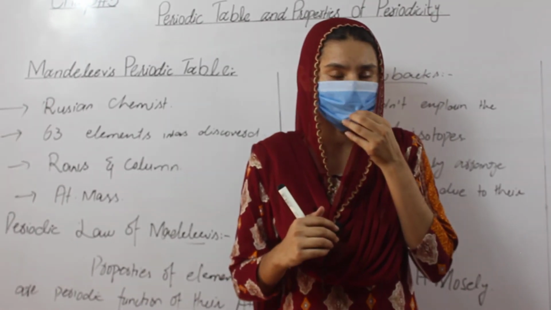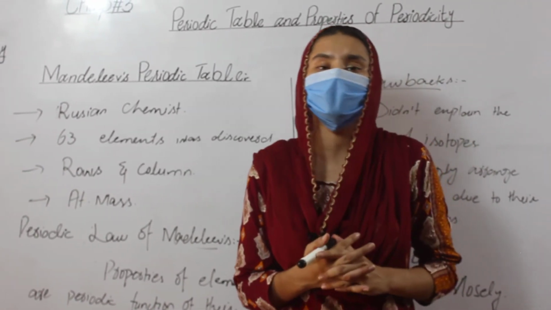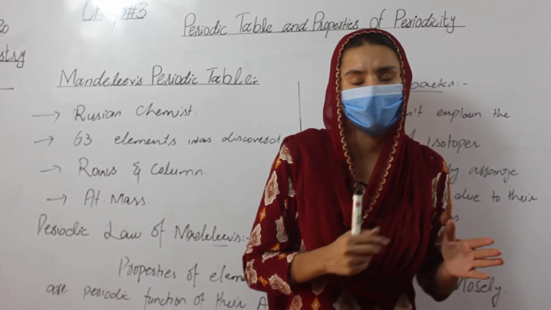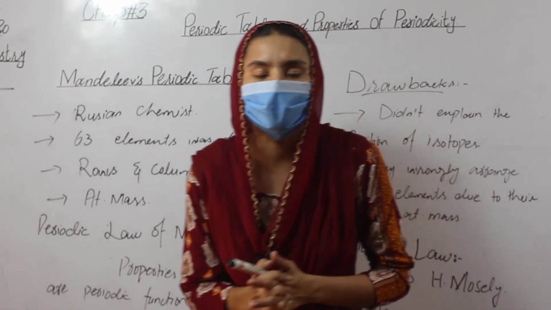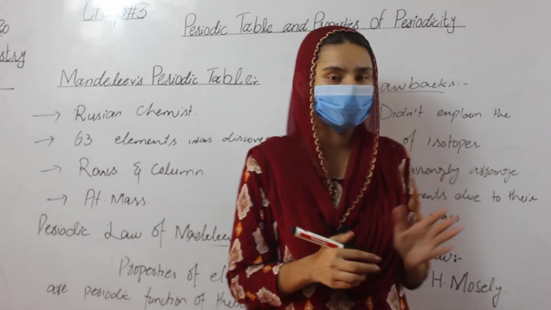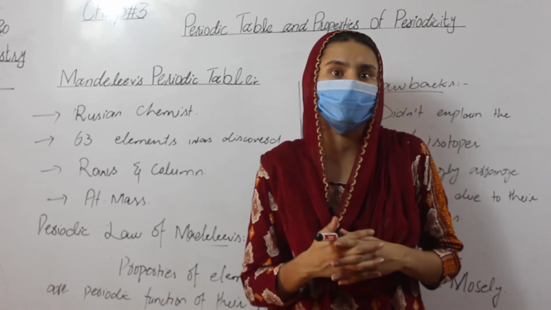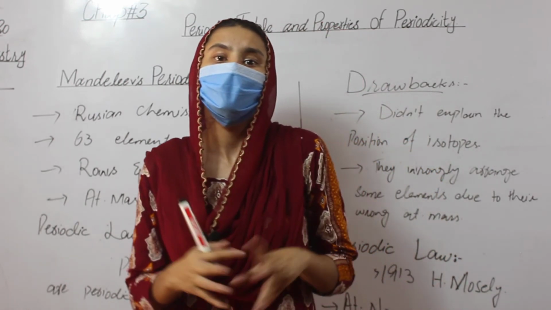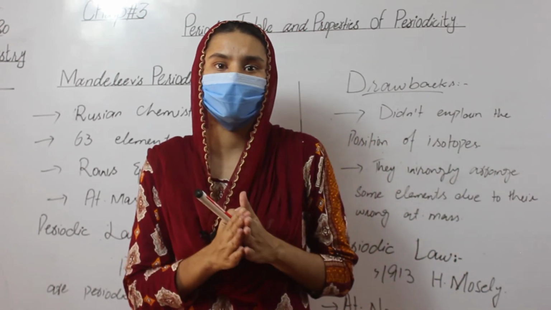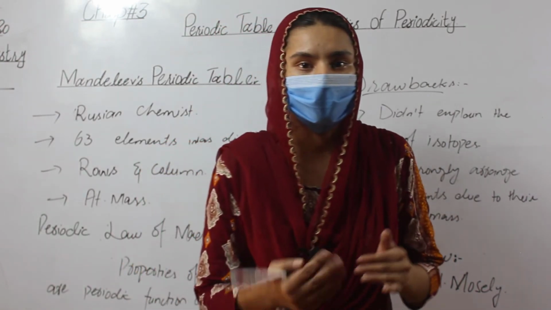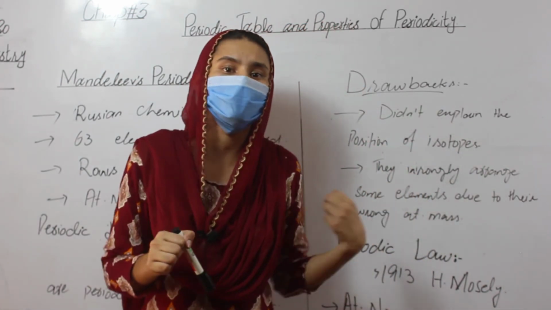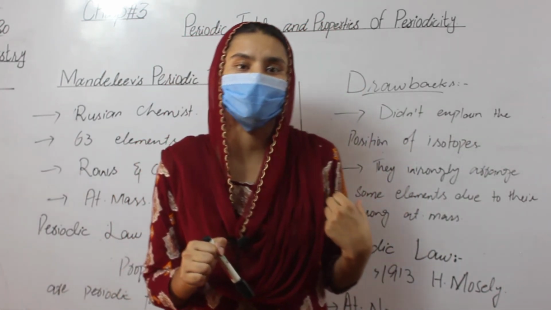Mendeleev's periodic law is based only on atomic mass, and the modern periodic law, arranged by H. Moseley, is based upon atomic number. This law, called the modern periodic law, is applied all over the world because it is a 100% correct law. That's why this table is applied in the world. The recent structure of the table is the modern periodic table, and its other name is the long form of the modern periodic table.